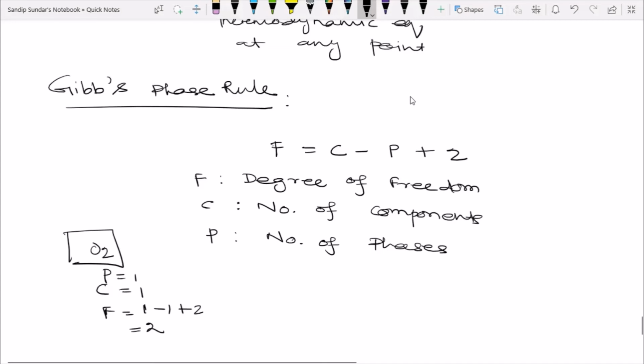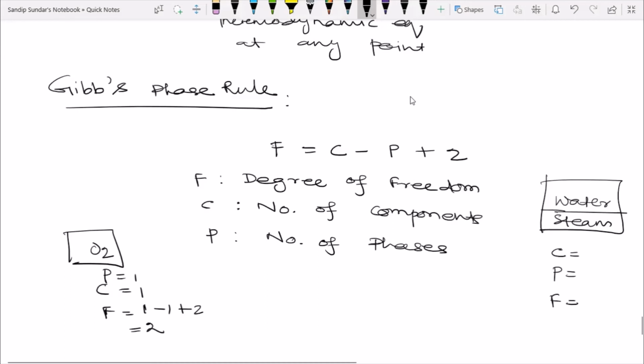I will take another example such as water and steam. What are the number of components, the number of phases, and the degree of freedom?